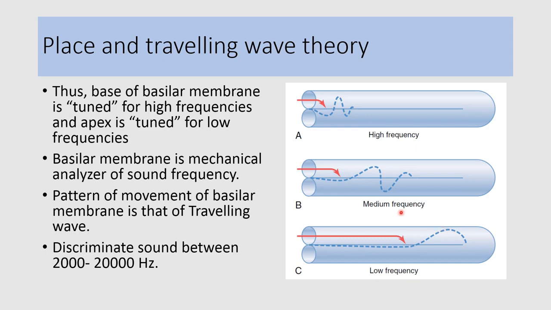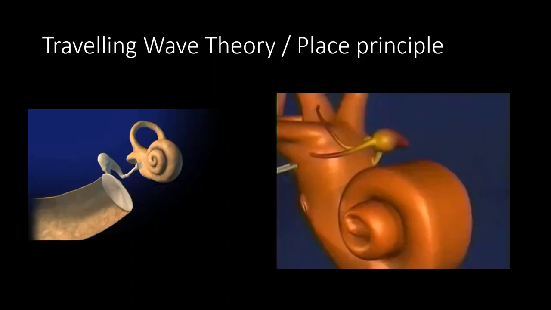So we can say that the basilar membrane is a mechanical analyzer of sound frequency, and the pattern of movement of the basilar membrane is that of a traveling wave, and that's why this theory is known as the traveling wave theory. And with this theory we can explain the discrimination of sound between 2000 to 20,000 Hertz. Now let us summarize the traveling wave theory or place principle.